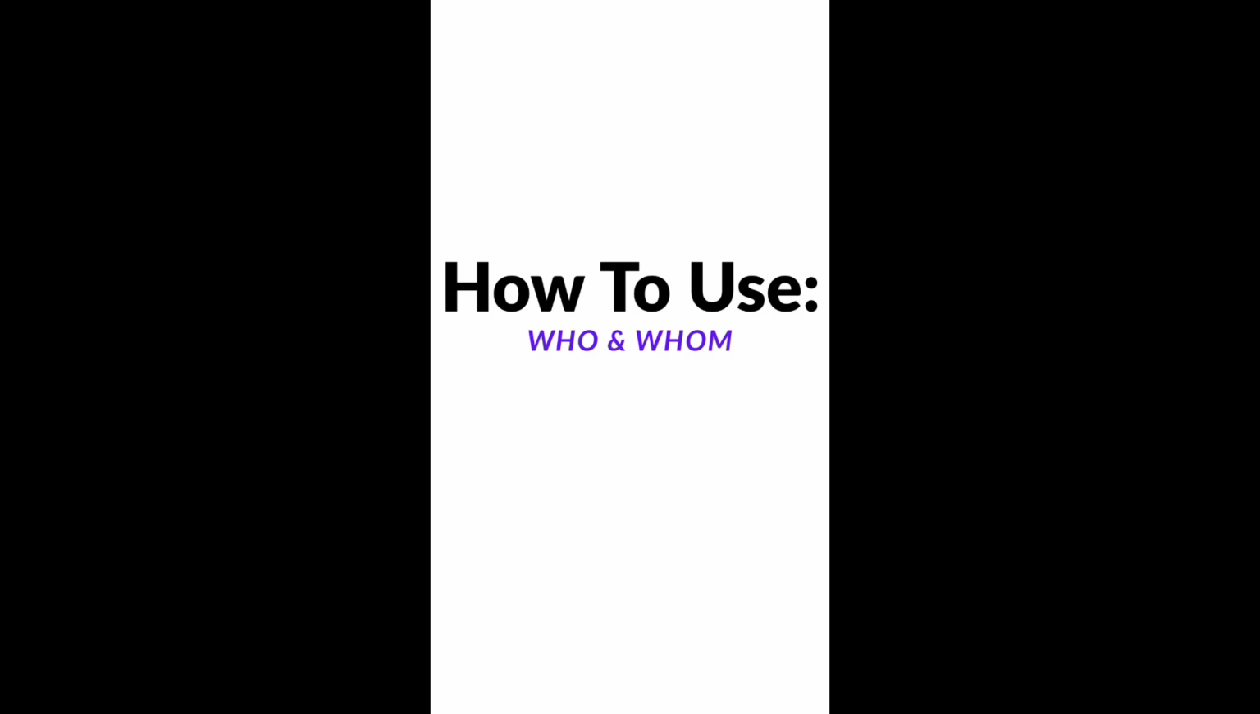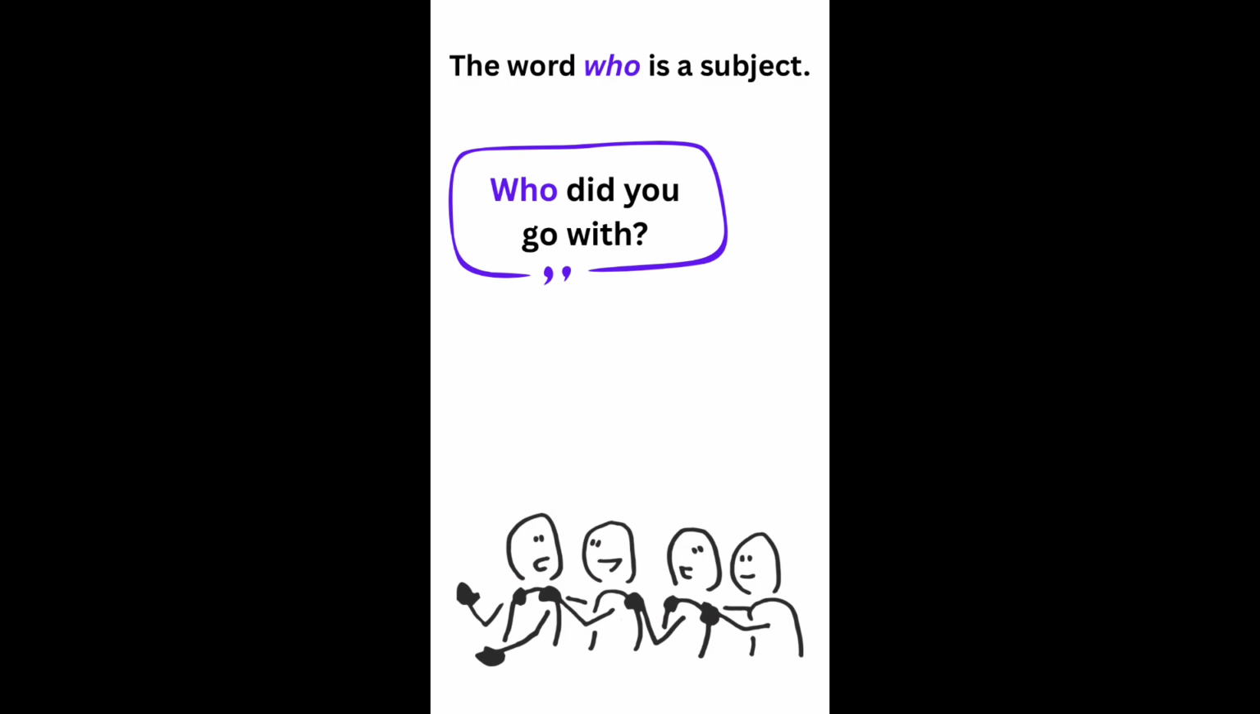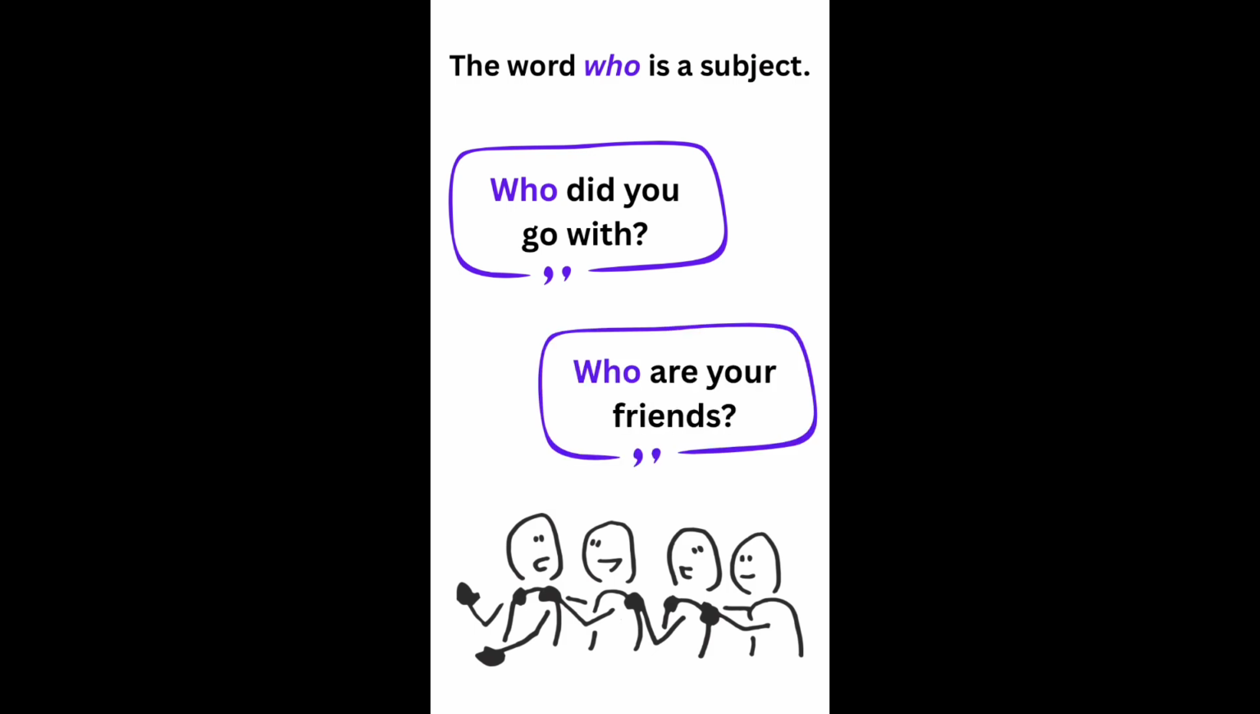Here's how to use the pronouns who and whom. The word who is a subject. It appears before verbs and prepositions. For example, who did you go with? Or, who are your friends?